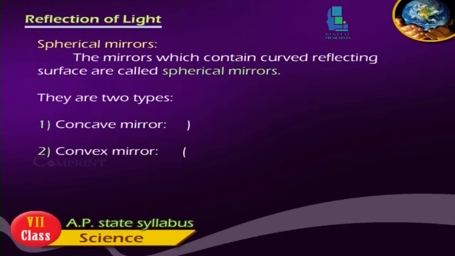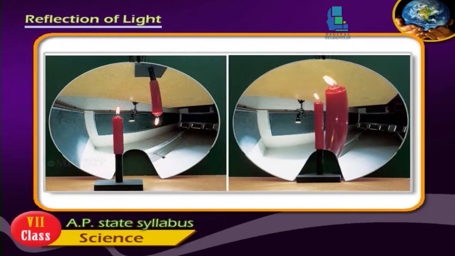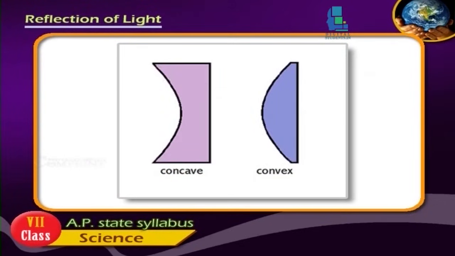Spherical mirrors. The mirrors which contain curved reflecting surfaces are called spherical mirrors. There are two types: concave mirror, convex mirror.